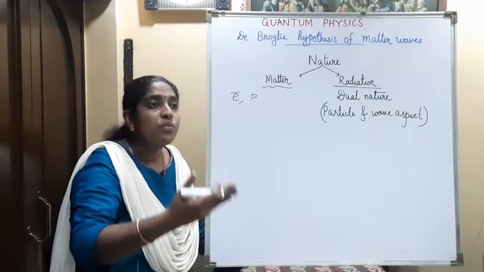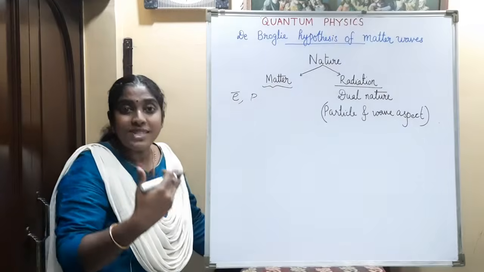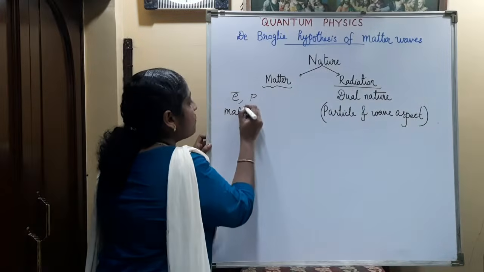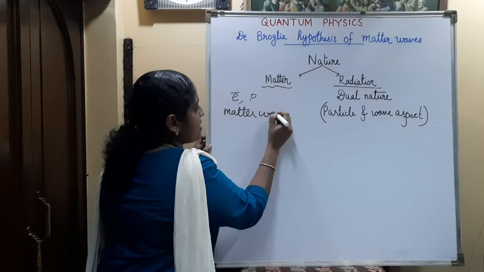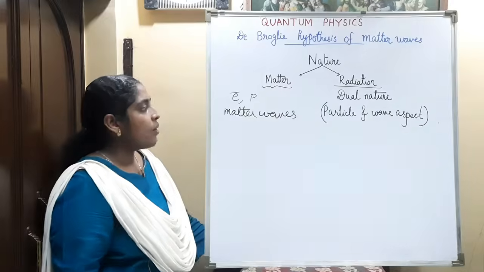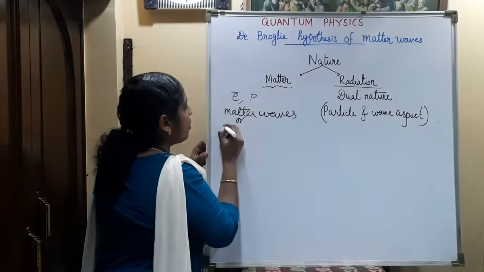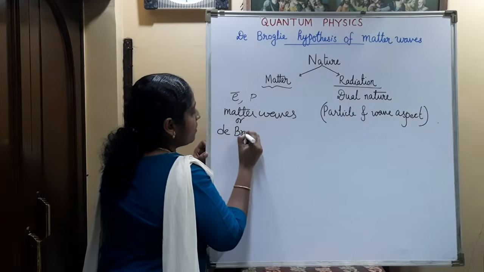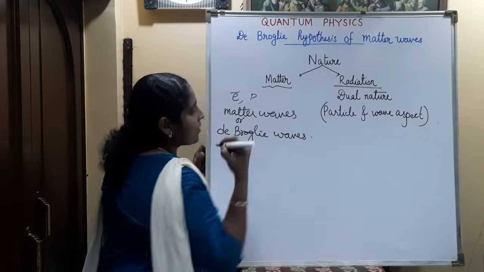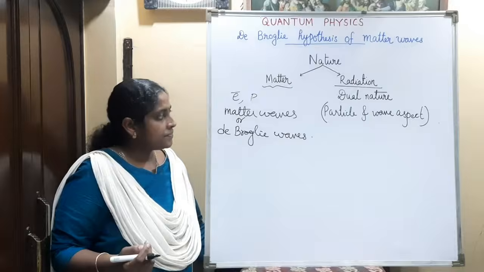Then when they are moving, there is a wave associated with them, and he called these waves matter waves. Or we can call them de Broglie waves.